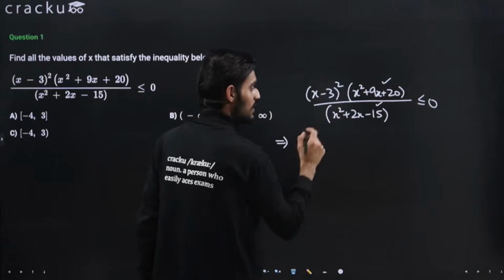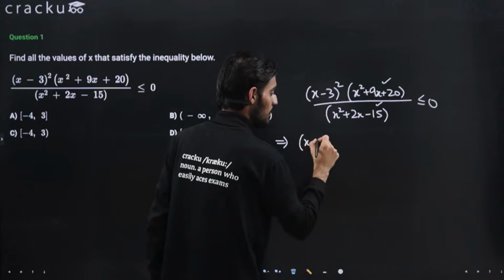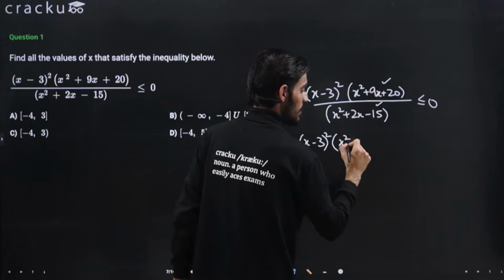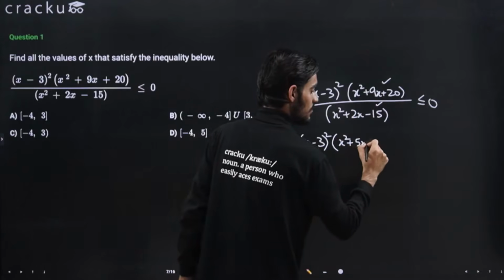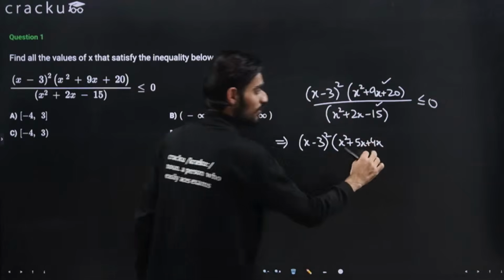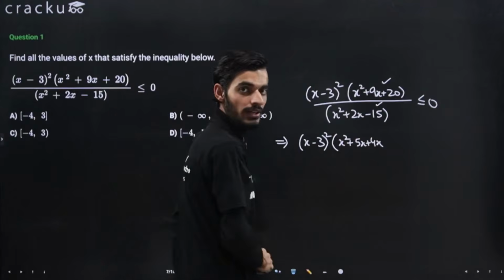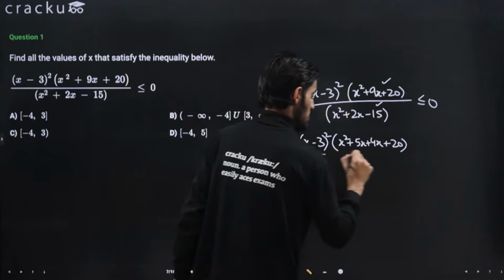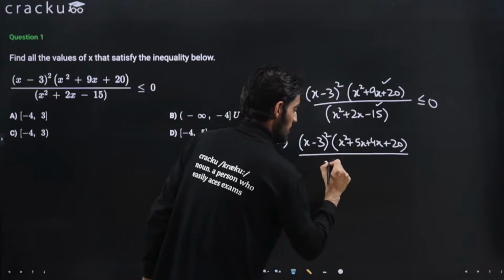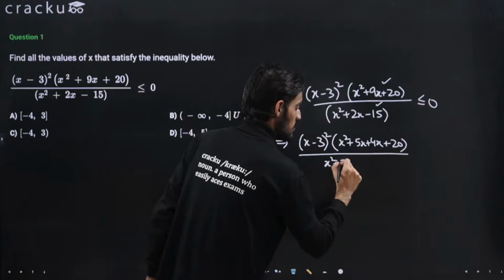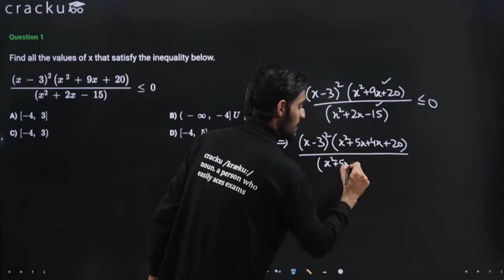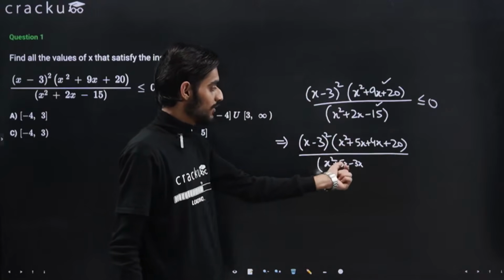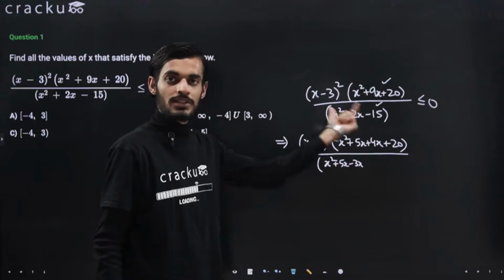So I am just solving this term. That will be equal to x square plus 5x plus 4x; 5 plus 4 is 9 and the product is 20, right? Here x square plus 5x minus 3x; 5 minus 3 is 2 and 5 into minus 3 will give me minus 15.